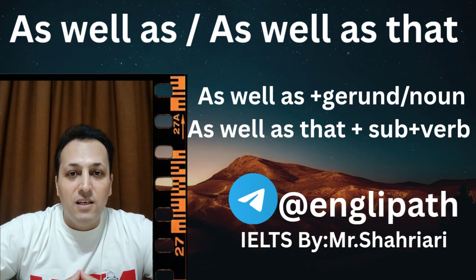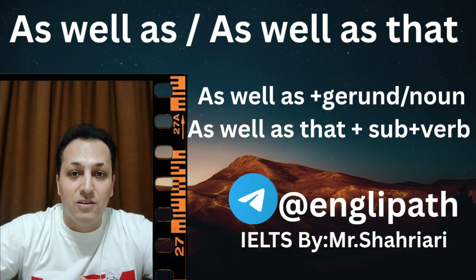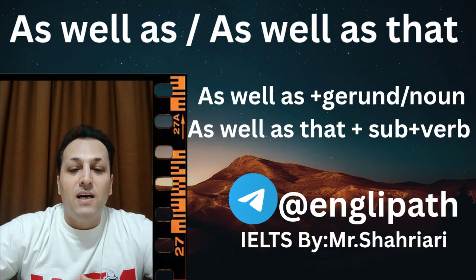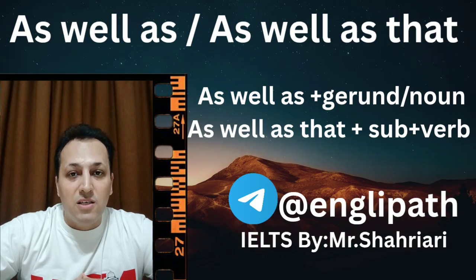And in any case, if you want to make use of as well as that, just bear in mind that we need to use it in the second part of the statement, not at first. If you are going to connect two statements together, you cannot make use of as well as that right at the beginning of the first statement. Here would be the difference between as well as and as well as that in English.